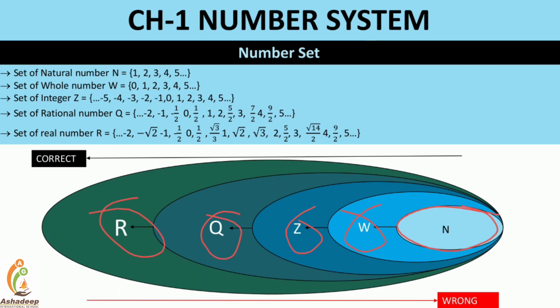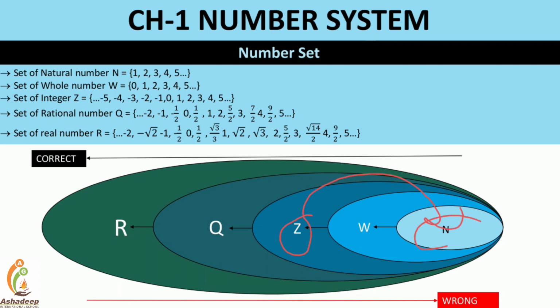Now a bigger one. This is a bit bigger, right? So every natural is a whole, but every whole is not a natural. In the same manner, natural is a whole is an integer, integer is a rational is a real. So if you are asking whether every integer is a natural number, the statement is false. But if you are asking whether every whole number is a real number, the statement is correct, right?